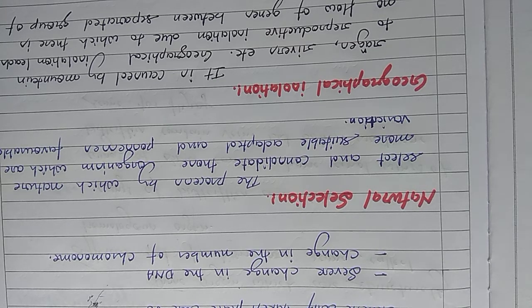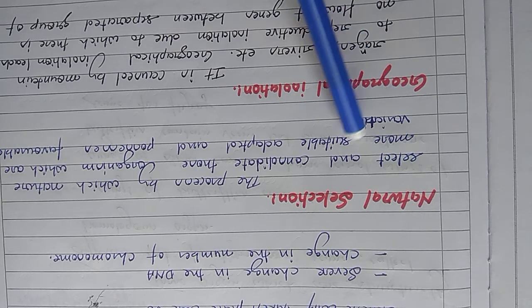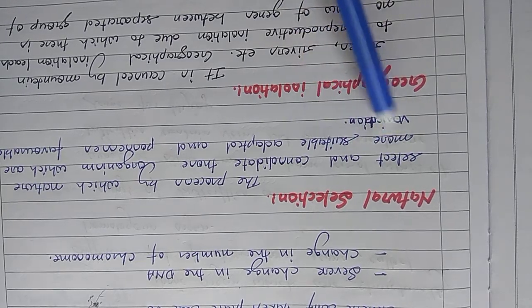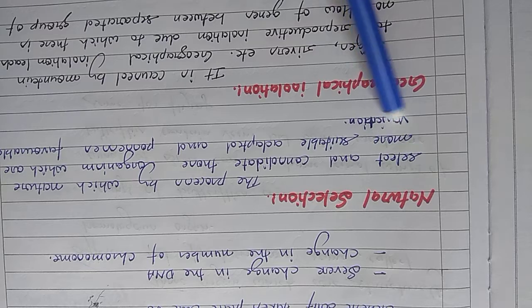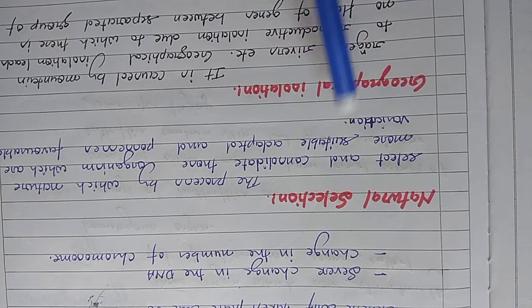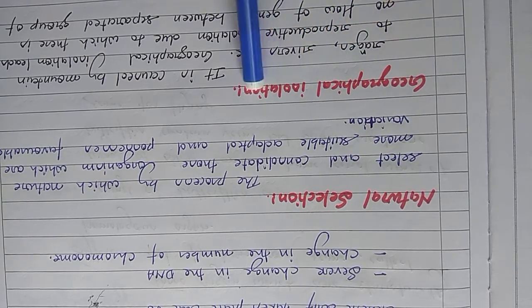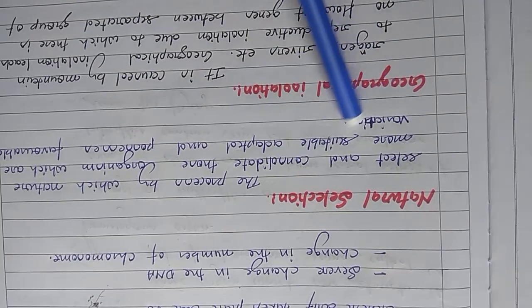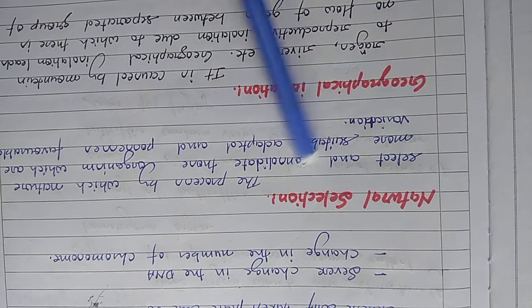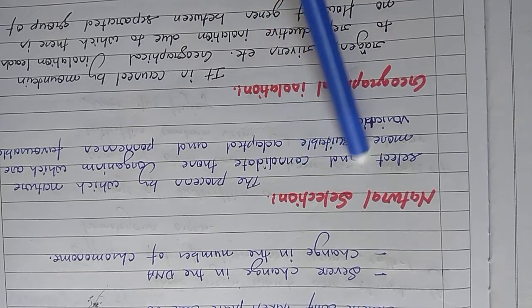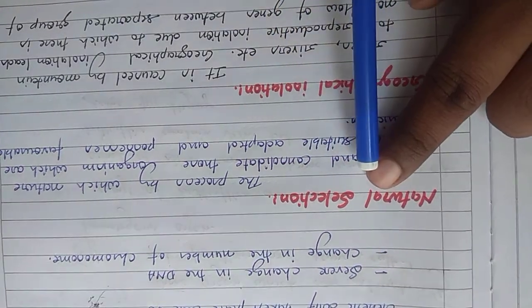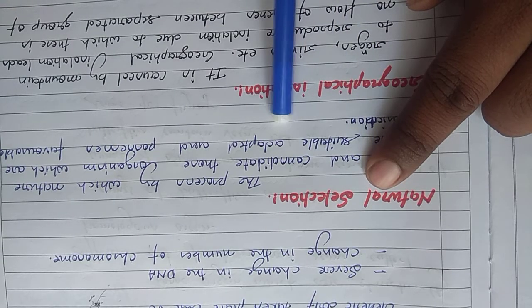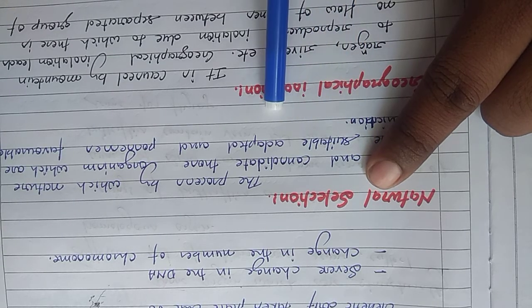Suppose a population of the same species lives in one place, and this population is divided by mountains or rivers into two parts, one side this part and one side that part, and the geographical conditions on both sides are different.